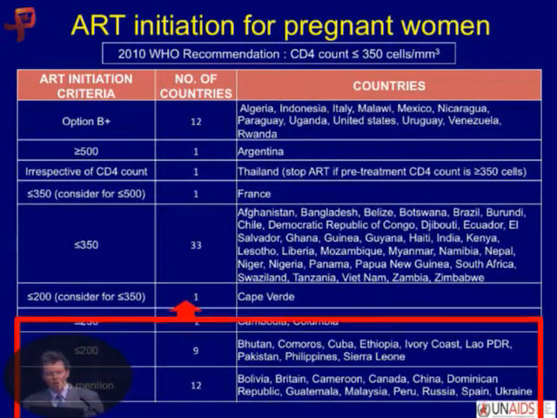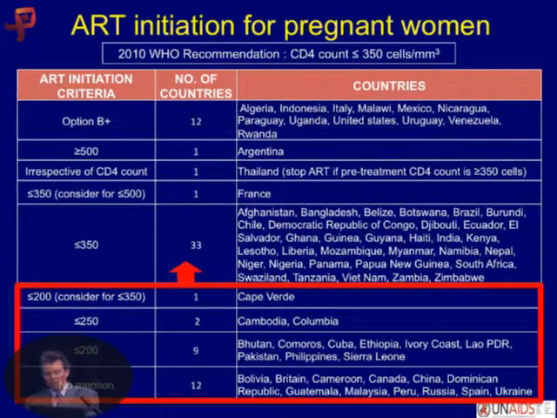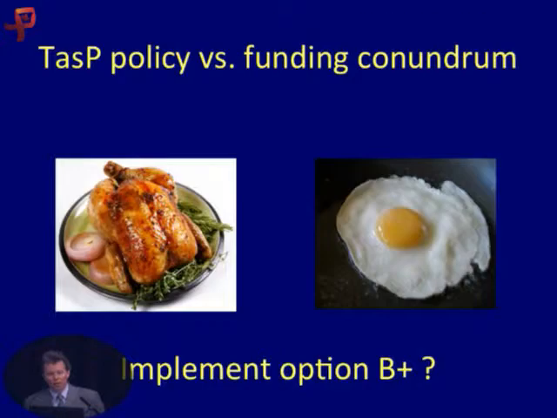And this is for pregnant women. And again, these countries in the bottom, and this isn't meant to be offensive to any countries, and I hope we've got it right. Some of them are wrong. Probably the guidelines have been changed, but the idea is that we need to move those up, and then we will have to move them up again into the less than 500 when those guidelines come out.